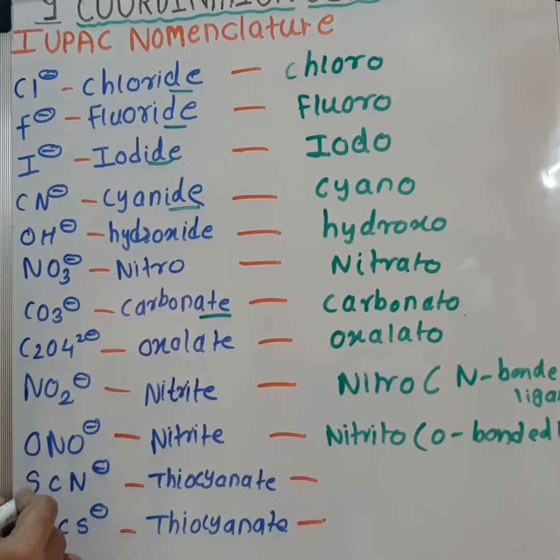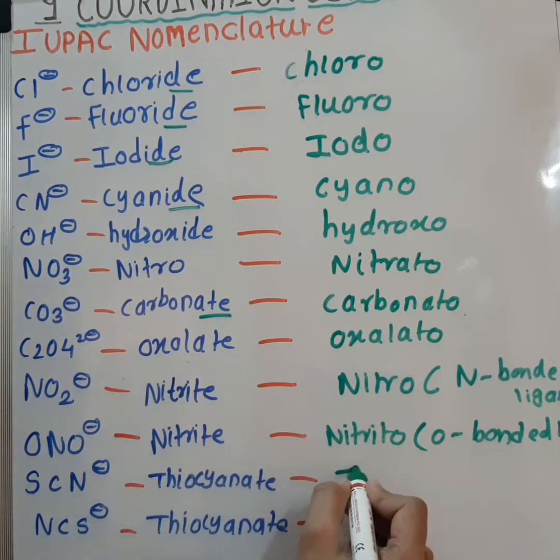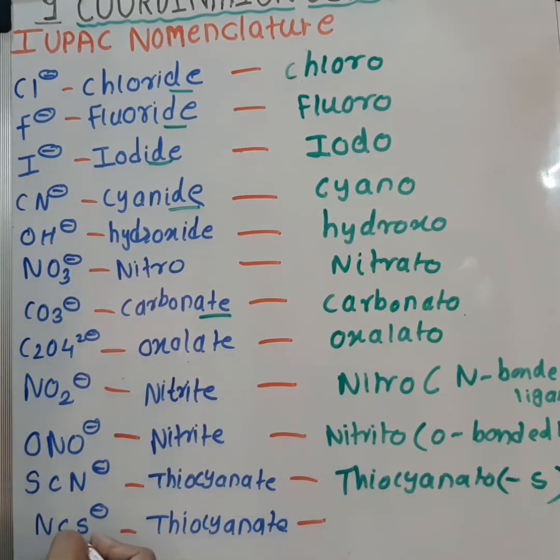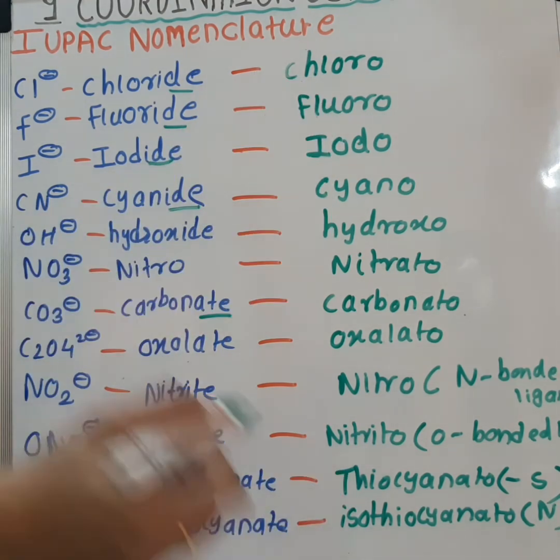Next is SCN minus, that is thiocyanate, which is called thiocyanato for S as the donor atom. And NCS minus, that is again thiocyanate, is called isothiocyanato for N as the donor atom. So these are some anionic ligands which are named like this.